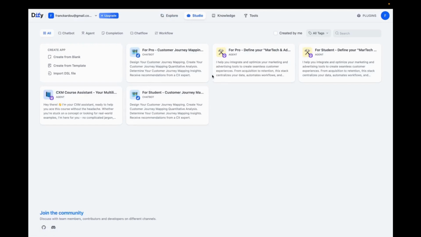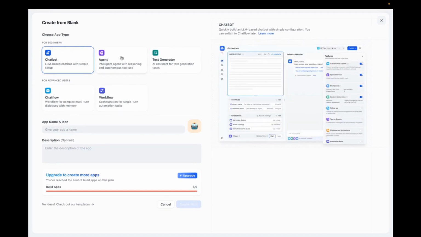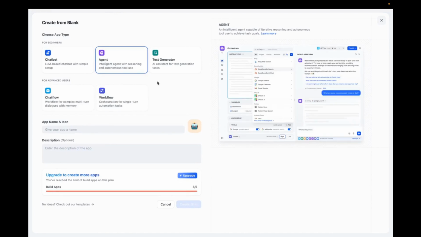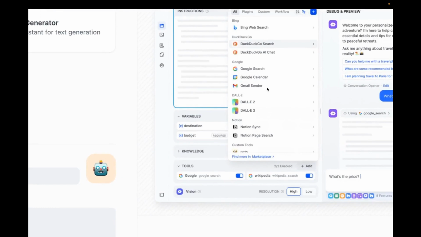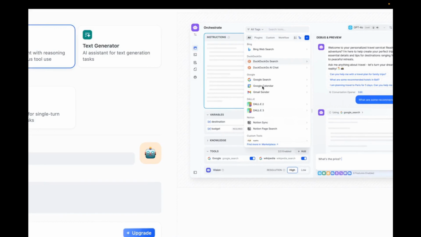I'd like to show you a few more things about D5. When you create a chatbot on D5, you can make a chatbot or an agent. They are very similar models. Each time, we will give them instructions. The difference is that the agent will be able to access tools like Gmail Sender, Google Search, Google Calendar, and DALL-E. So you can tell it when the user makes this request, you can send an email to this person. So now you have a chatbot that can now send emails or check your calendar.